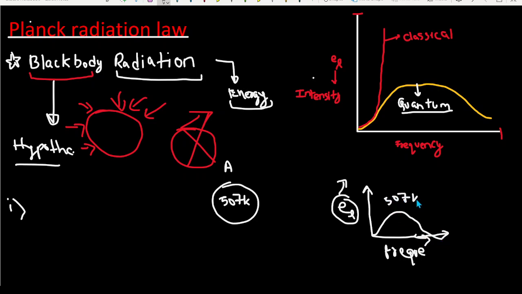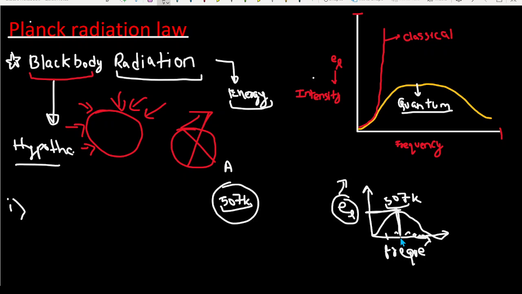What I'm trying to say here is that if you heat up a black body at 507 Kelvin, in an easy way you can understand that it will emit radiation not in only a particular frequency, it will emit radiation in all of the frequencies. Yet at some frequency the energy radiation is high, but it will emit approximately all of the wavelengths. That is the case for us also, because humans are also emitting almost all of the radiation in the electromagnetic spectrum. We are emitting also visible light, also infrared.